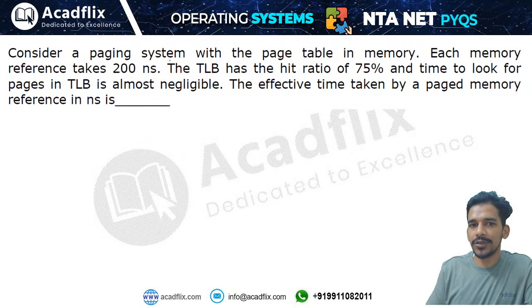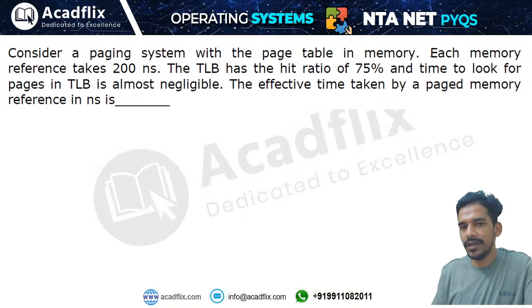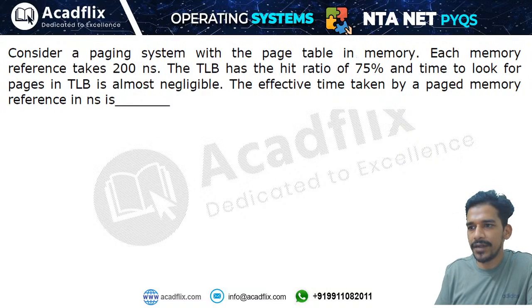Okay, next question is, consider a paging system with the page table in memory. Each memory reference takes 200 nanoseconds. The TLB has a hit ratio of 75%, and the time to look for the pages in TLB is almost negligible. The effective time taken by a paged memory reference in nanoseconds is what?